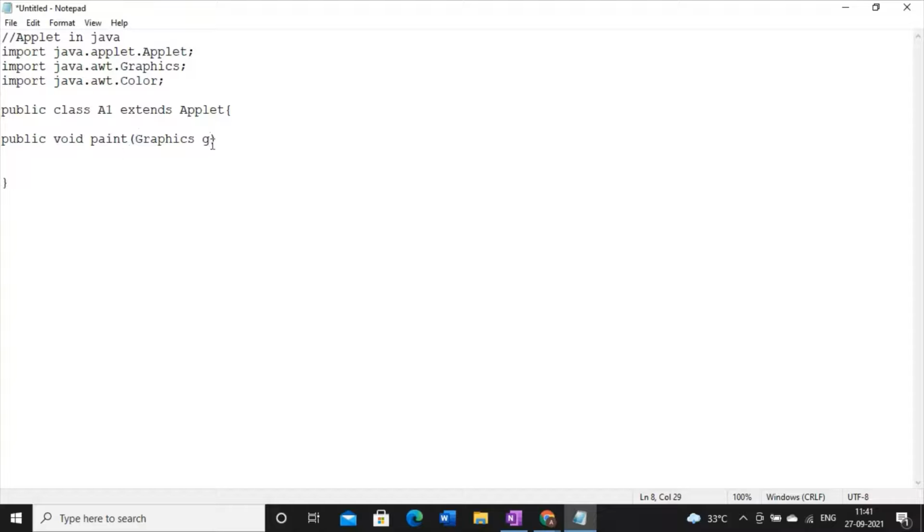So we know that there will be some methods. I have mentioned, whenever we were learning the this keyword, that there will be some methods in Java where we can pass the object reference of a class as a parameter. So here this is another application. So paint is such a method where the object reference of the Graphics class is passed as a parameter. So now we have to draw some diagram. So for drawing purpose, we have to use some predefined method.